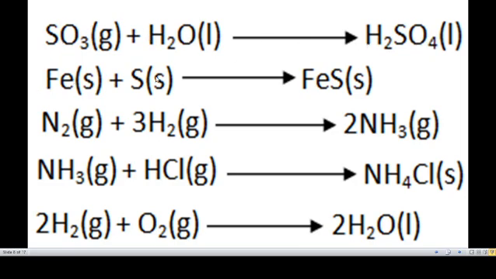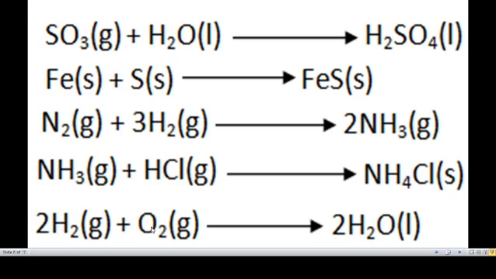Here Fe plus S gives FeS. Next, N2 plus 3H2 forms 2NH3. NH3 plus HCl forms a single product, NH4Cl.